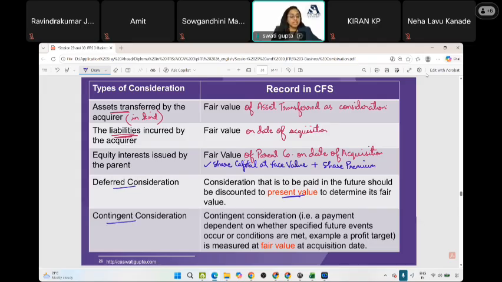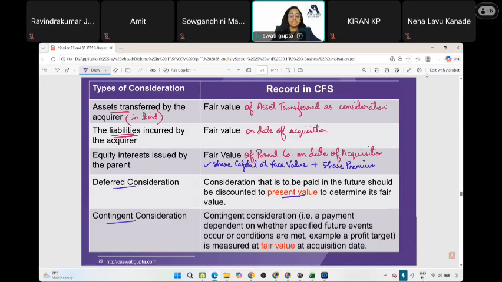Contingent consideration. The parent might say to the subsidiary, if you achieve a target of 1 crore, or maybe 10 million of sales, then we will give you this extra consideration. If you achieve a target of profit, you will get an extra consideration as an incentive.